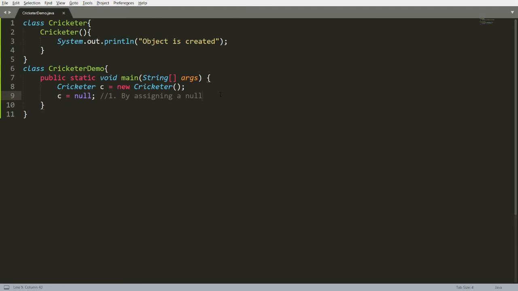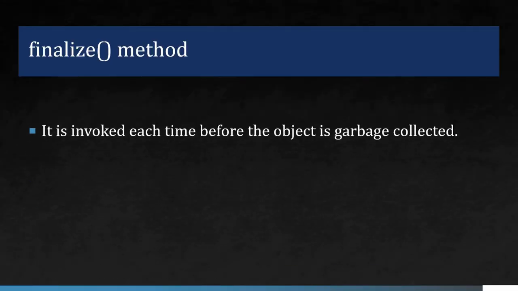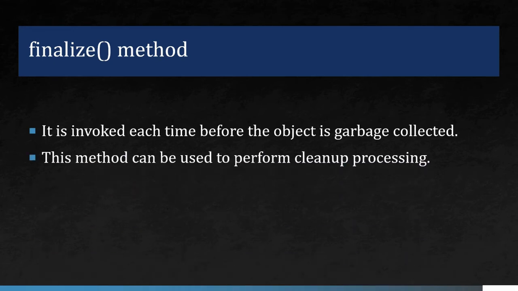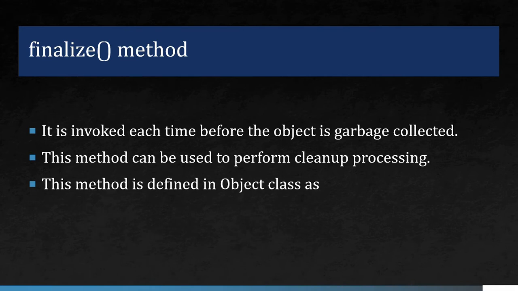But what if I want to execute something just before the object is collected by the garbage collector? If you want to do some cleanup processing, then you can use a method of the Object class, and that is the finalize method. What is the finalize method? It is invoked each time before the object is garbage collected. This method can be used to perform cleanup processing. So just before the object is garbage collected, whenever you want to call a function, you can call the finalize method. It is written inside the Object class as protected void finalize.